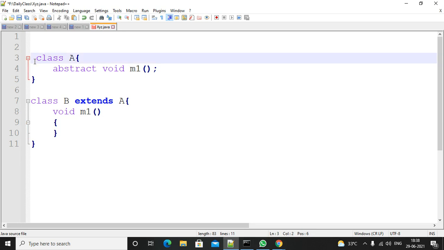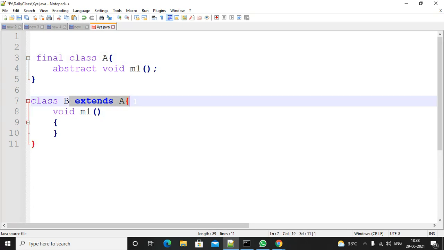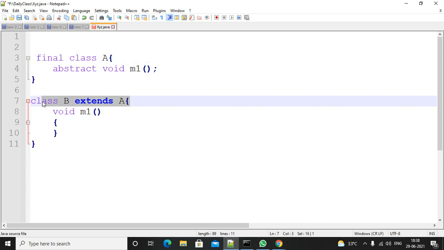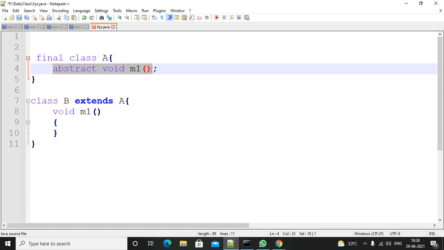Suppose you define a final keyword here, what will happen? A final keyword here means this is a final class. Final class means inheritance is not possible. But inside this class, you are writing an abstract method.